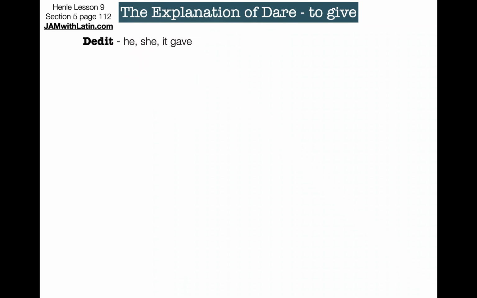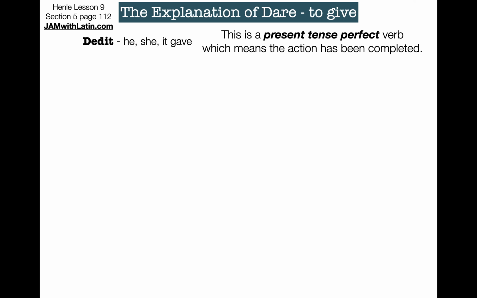Now what I'm going to do is explain the verb dare, to give. We learned in Henley dedit. He, she, it gave. This is present tense perfect verb, which means the action has been completed in the past. And Henley gave us this word just so we could write sentences, right? He, she, it gave. We use this a lot in the beginning of the textbook. But laudare is a similar verb to dedit, but I couldn't figure where dedit came from. So I had to do some investigating into laudare, which we know is the present indicative active.